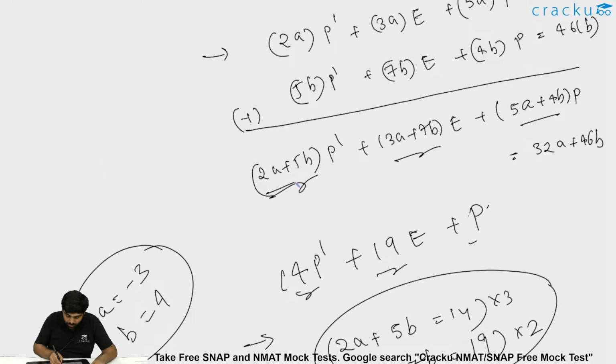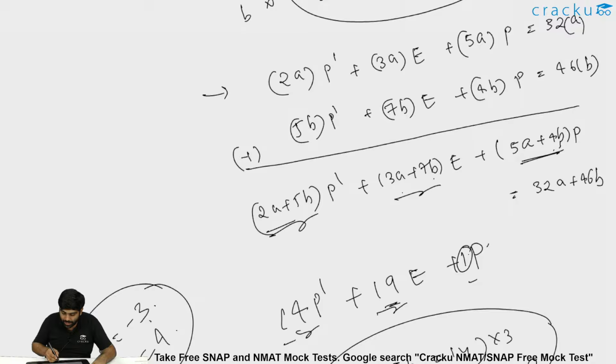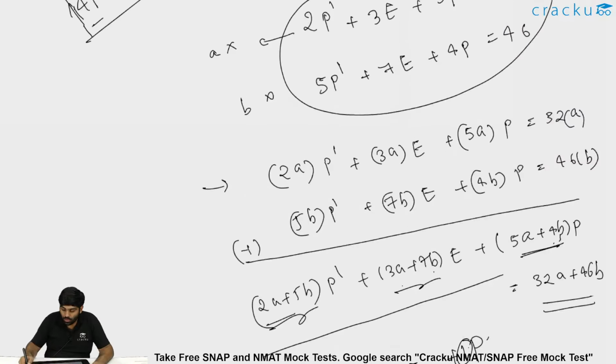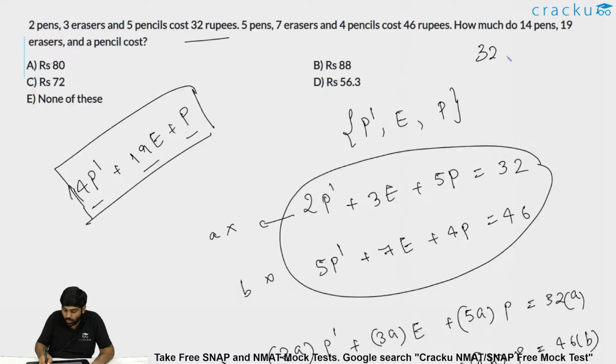So 2A plus 5B, which is 14, is minus 6 plus 20, and 3A plus 7B is minus 9 plus 28, which is 19. Now 5A plus 4B: 5A is minus 15, plus 4B is 4 into 4, 16, so minus 15 plus 16 is 1. So exactly with A equal to minus 3 and B equal to 4, I will be getting the same values. But what is that equal to? 32A plus 46B.